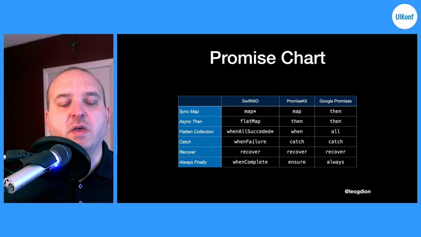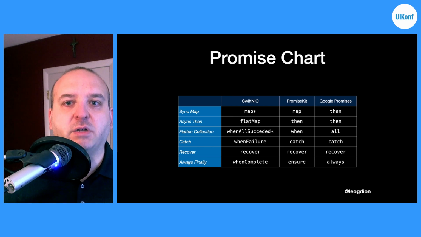There's also asterisks with when all succeeded, depending on if SwiftNIO differentiates between a slow fail or a fast fail, depending on if you want an array of results or you just want an array with the success type only. Always is also available in SwiftNIO as well, depending on if you want to return a promise again. There's when complete and always. We can see recover is used throughout all of them. And then SwiftNIO uses when failure instead of catch.